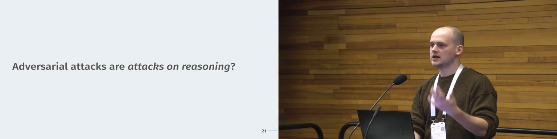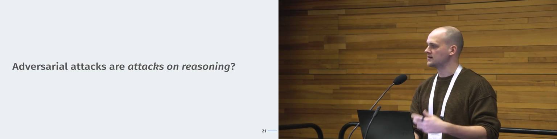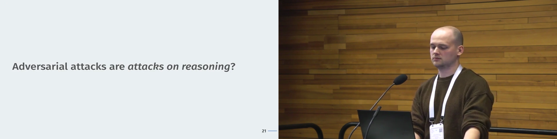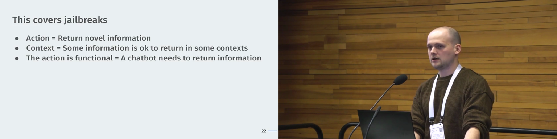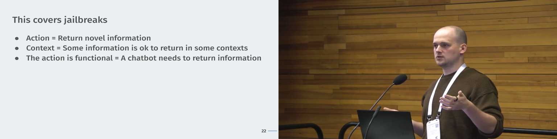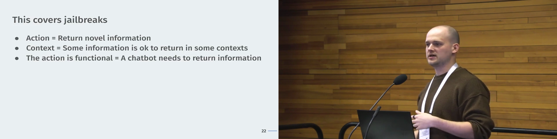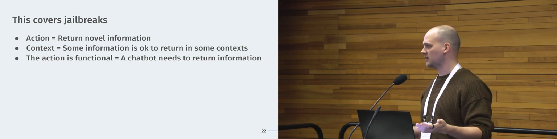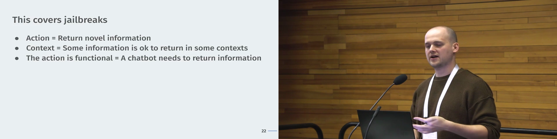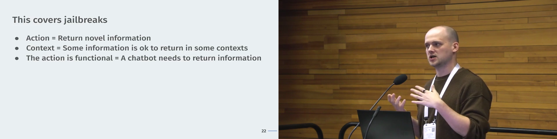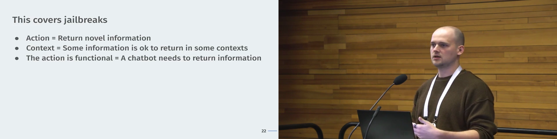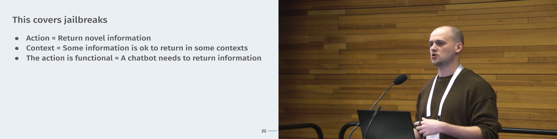Right? And whether every jailbreak is implicitly an attack on the reasoning of the model. And so, the setup I just gave you, I do think it covers almost everything. It covers jailbreaks, and I can talk about why. The action for the how-to-build-a-bomb jailbreak is covered here because the action is return novel information.